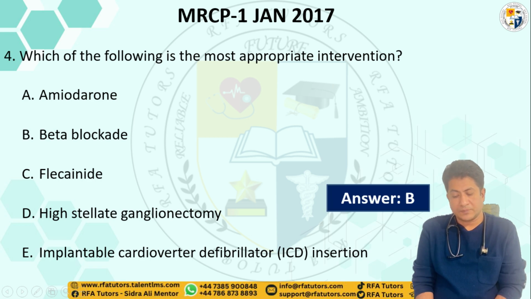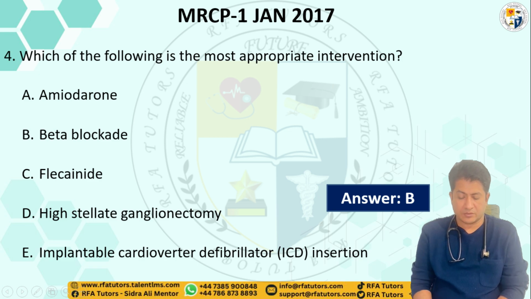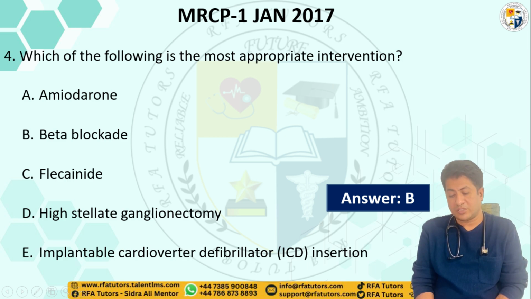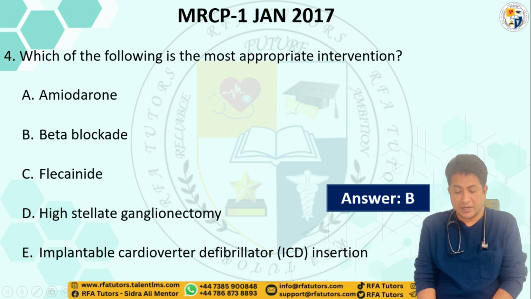If we talk about the other options, if we say amiodarone, as we know this is a treatment for ventricular tachycardia, but it also prolongs the QT, which again will increase the risk of developing arrhythmias and leading to ventricular fibrillation. As well as flecainide, this also increases the risk of arrhythmia, so that's why this is also not an appropriate answer. And if we go for the high stellate ganglionectomy, this is also not the correct option.